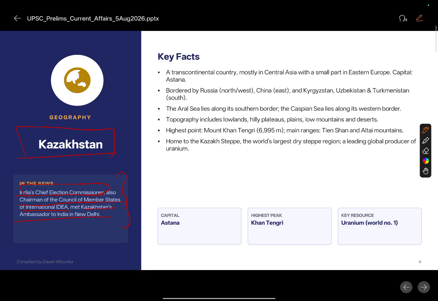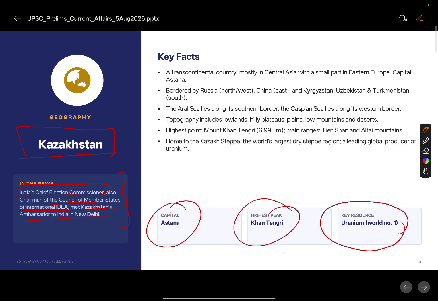So with respect to that, we have to see the geographical, physical aspects of Kazakhstan. Because we promised ourselves that every day we will do one new place. So capital Astana, highest peak Khan Tengri, highest peak Khan Tengri. So key resources are available. Leading global producer of uranium. So Kazakhstan is the world's global leader of uranium.